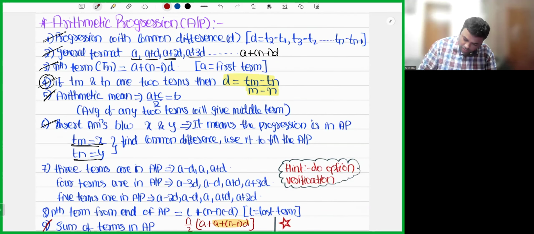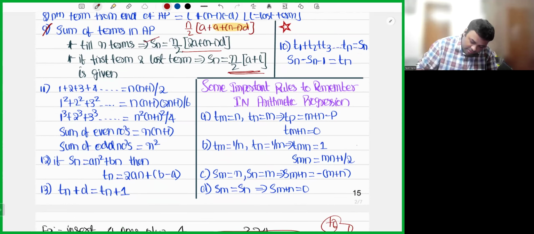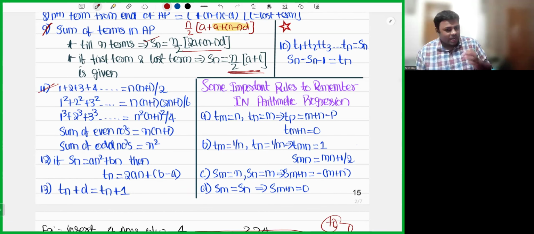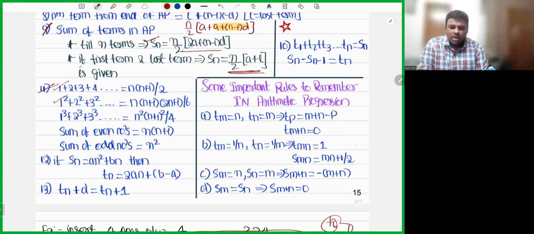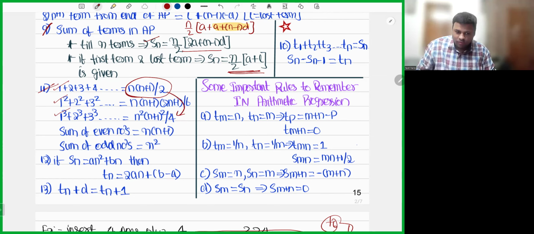So we understood how to calculate the sum. Next, I hope this 11th point is also clear. 1 plus 2 plus 3 plus 4 will be n into n plus 1 by 2, sum of first n natural numbers. This is sum of first n square natural numbers. N into n plus 1 into 2n plus 1 divided by 6. Then sum of first n cube natural numbers. It is n into n plus 1 by 2 whole square. If you do n into n plus 1 by 2 whole square, you will get n square into n plus 1 whole square by 4.